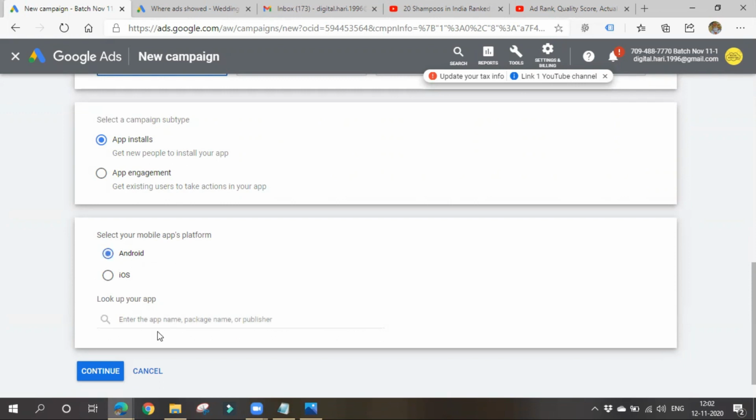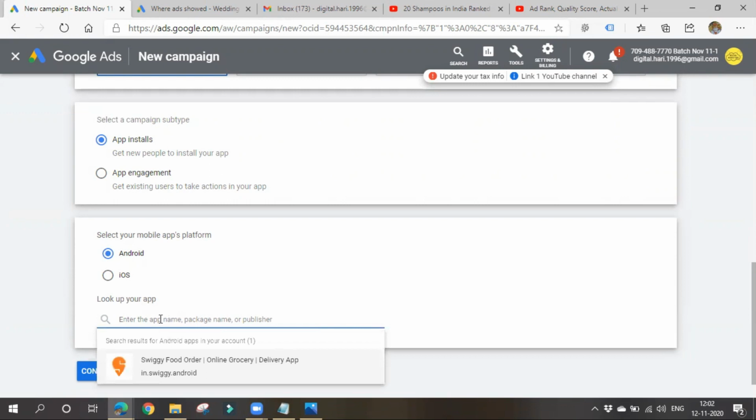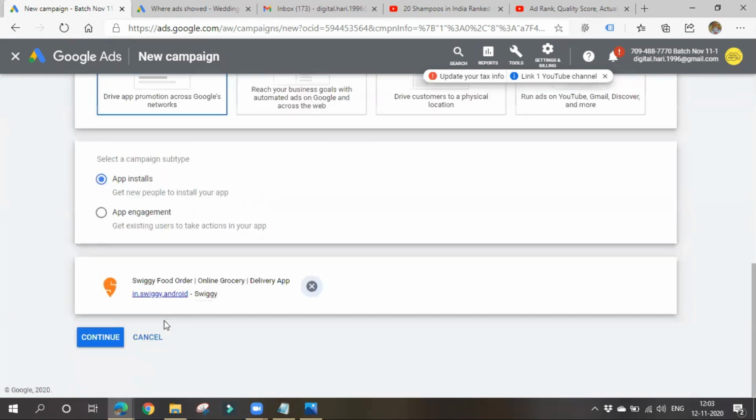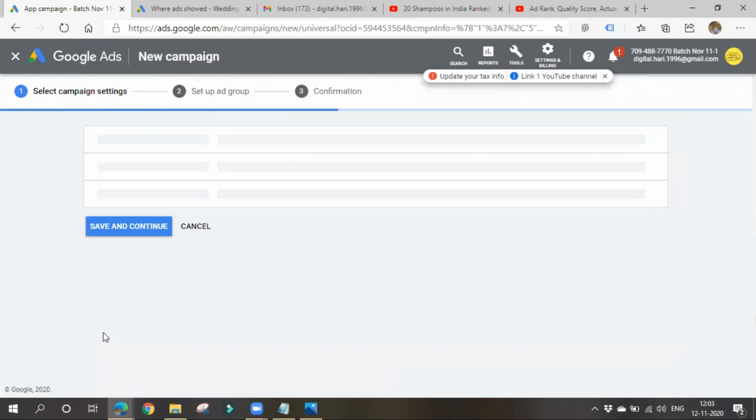I'll choose Android. You have to choose the app name. Again, you must have an app and it must be registered on the Play Store. I'll choose Swiggy only, it's okay. I don't have any app, guys. Right, continue.